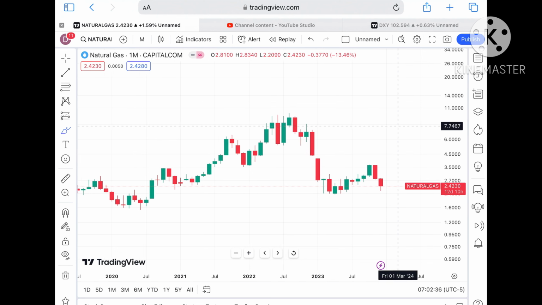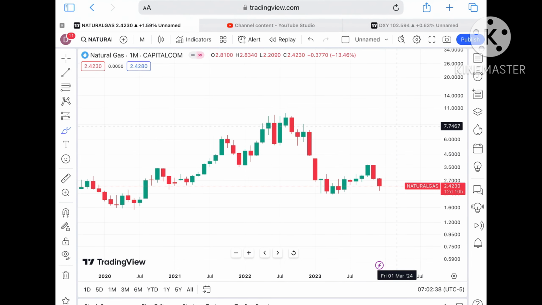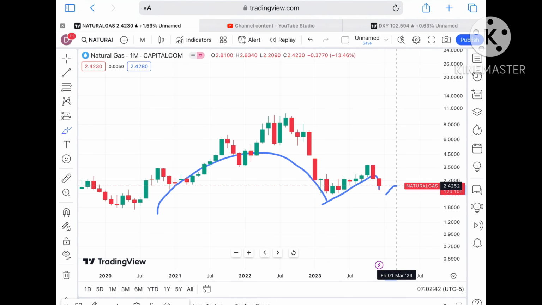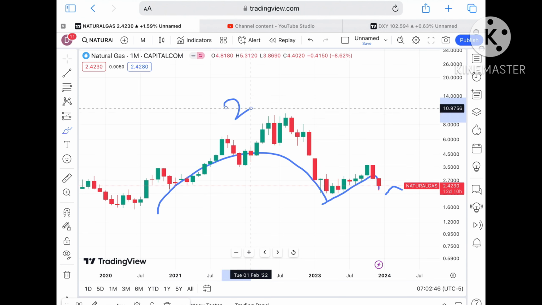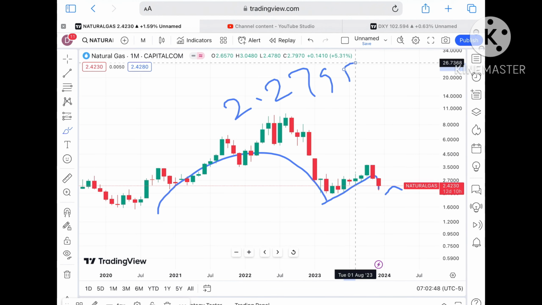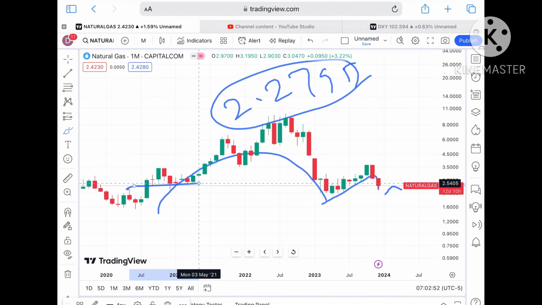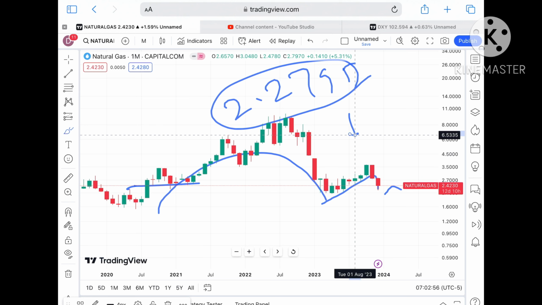Okay, now suppose the price doesn't sustain, because if you look at this particular trend, an inverted U pattern is forming and chances can be high. Suppose the price doesn't sustain this level, it can move further down towards the next support of $2.2794. This is a strong support, so a bounce back can come from this particular level, but chances are very high that it will move further if the price falls below this level.